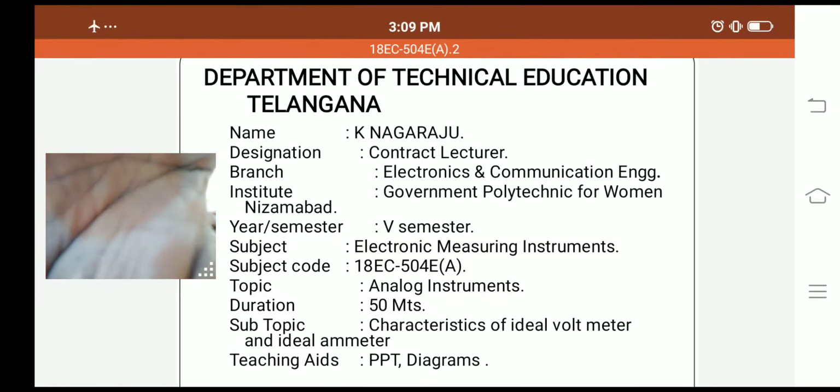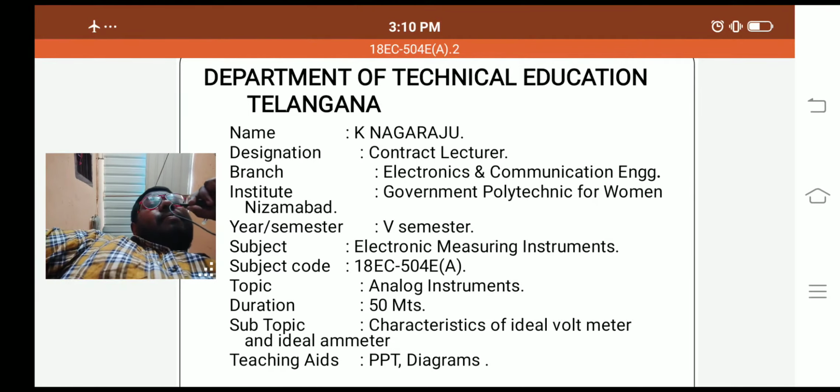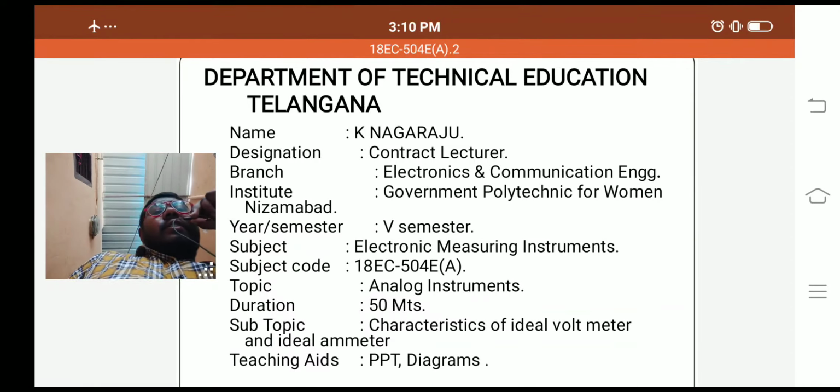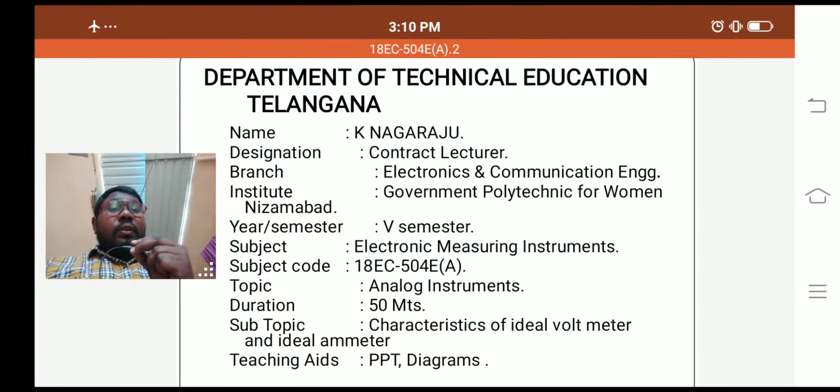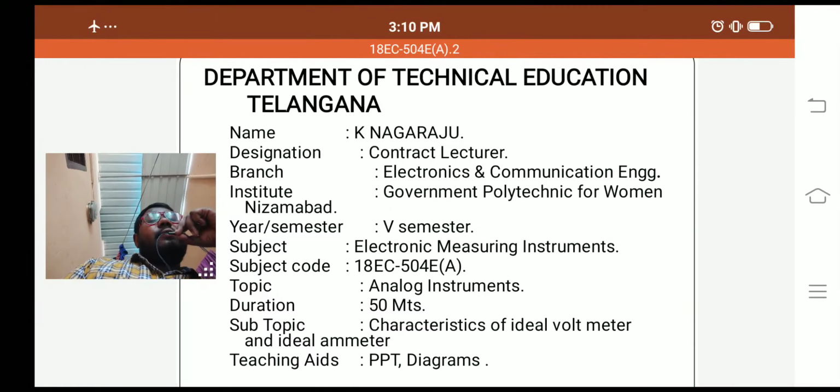The analog instruments we are having are the PMMC instrument, DC ammeter, DC voltmeter, rectifier type voltmeter and ammeter, series and shunt type ohmmeter, FET input voltmeter, and differential voltmeter. These are the types of analog instruments. In this particular topic, we are going to explain the characteristics of ideal voltmeter and ideal ammeter. This is the subtopic in the analog instruments.